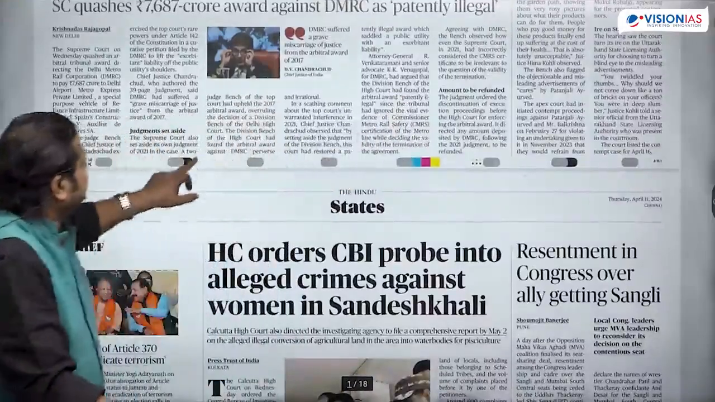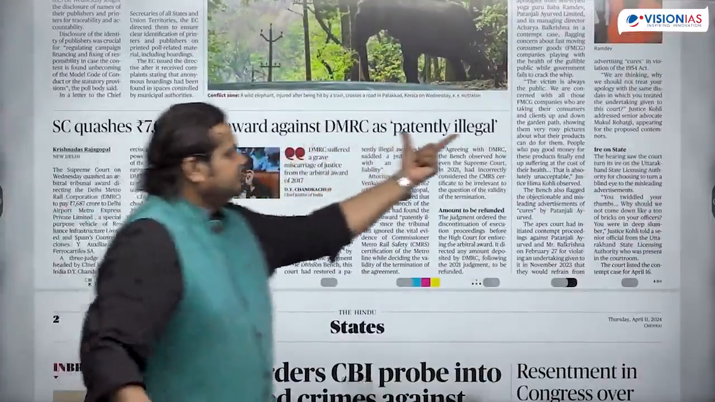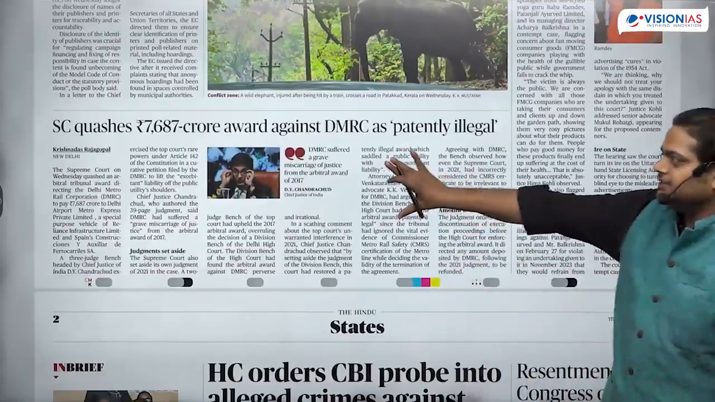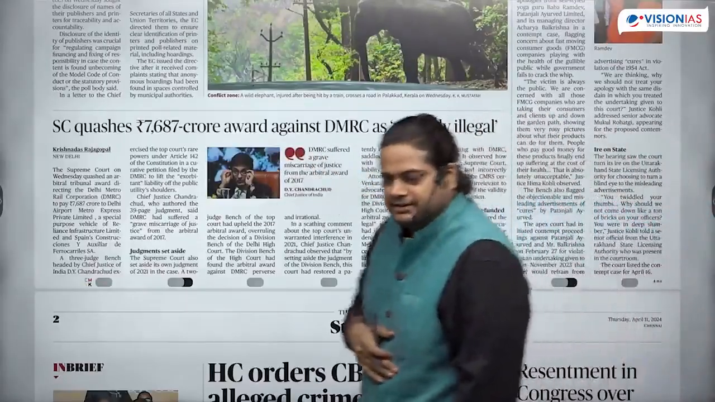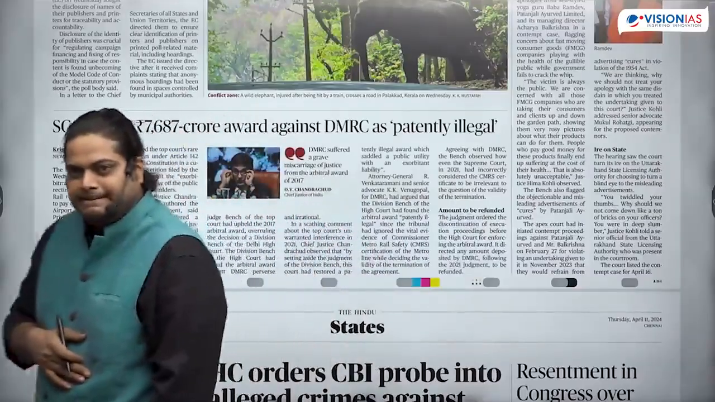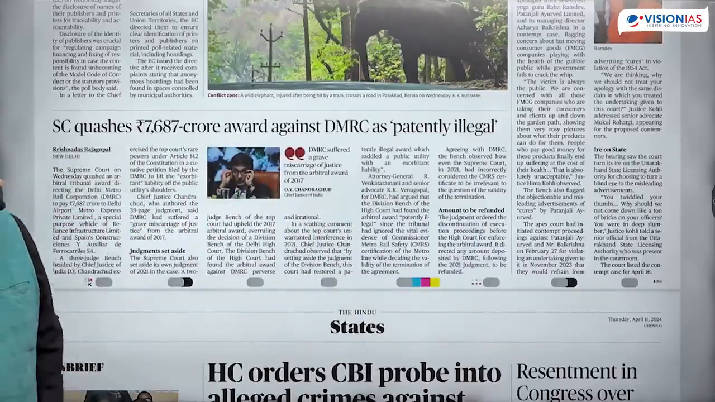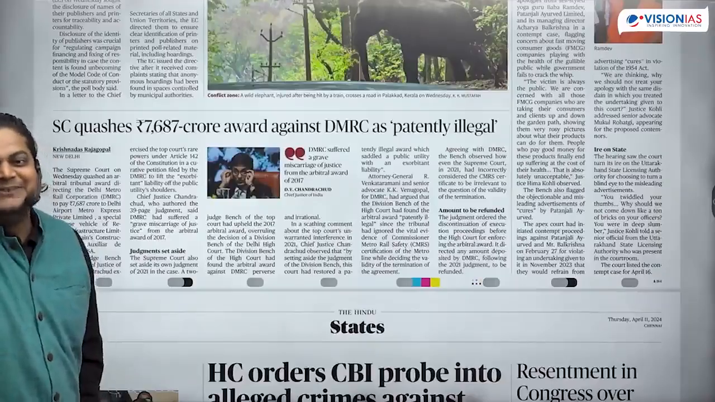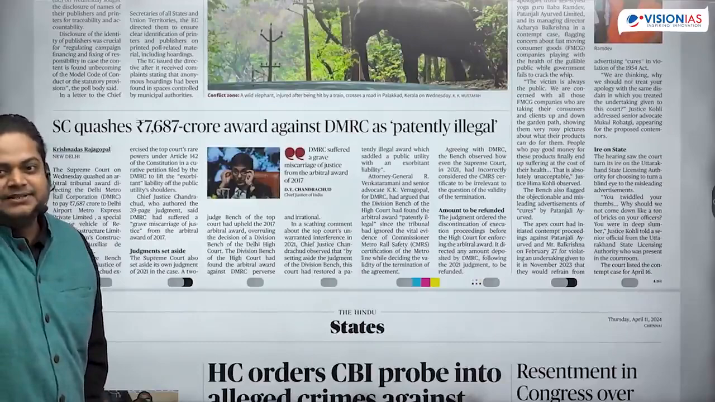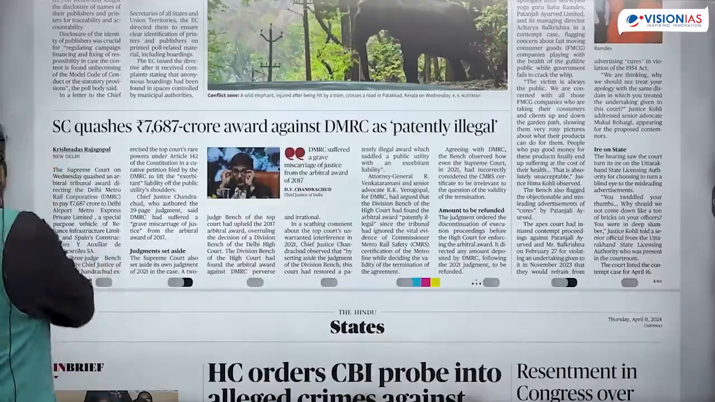Then we'll try to see the next article. This one, patently illegal. Is this article important? First, IPR. It is written about IPR. It is connected. How is it a patent? That is why you are saying it is related to IPR issues. This article is important for this thing.